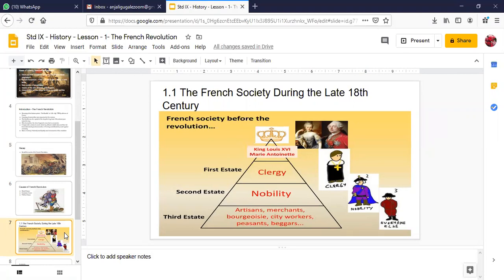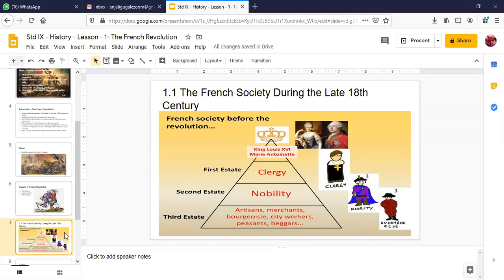She was a princess of Austria, and she married King Louis XVI, who became the king of France at the tender age of 20 in the year 1774. 1789 is the year when the French Revolution began. So from 1774 to 1789, almost 15 to 18 years, people were highly oppressed and became very angry, and they killed the king and the queen, and ended the monarchical form of government.